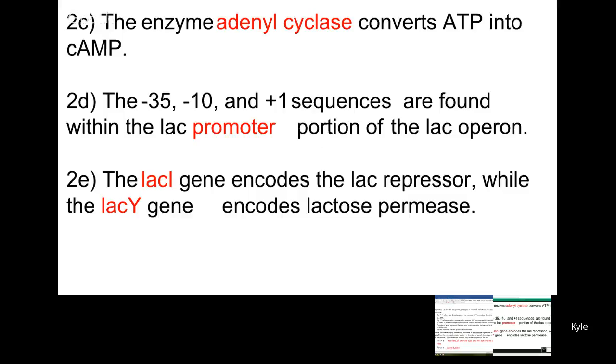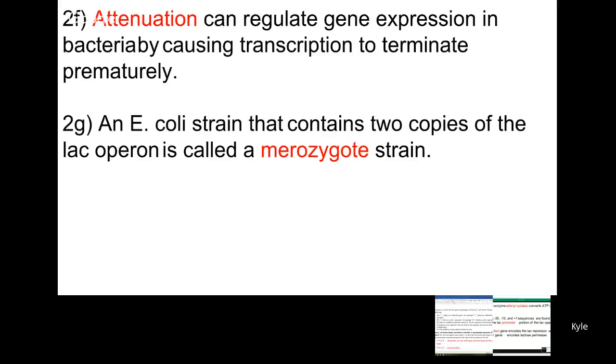2C, the enzyme adenylate cyclase converts ATP into cAMP. For 2D, the -35, -10, and +1 sequences are found within the lac promoter portion of the lac operon. 2E, the lacI gene encodes the lac repressor, while the lacY gene encodes lactose permease.